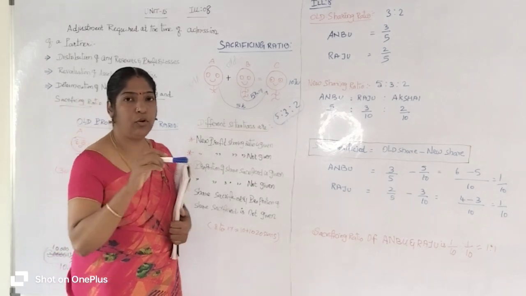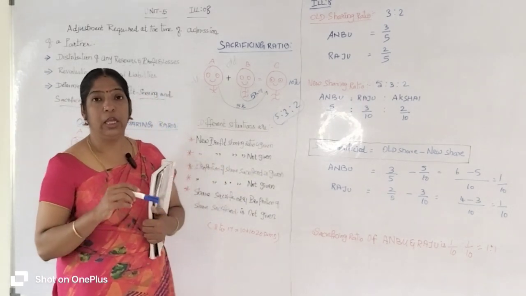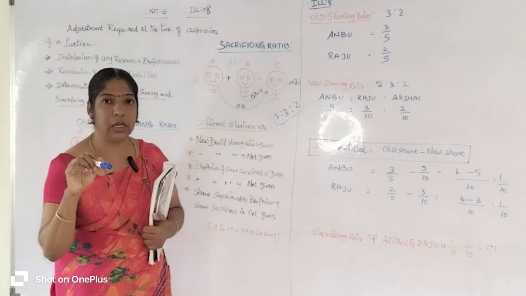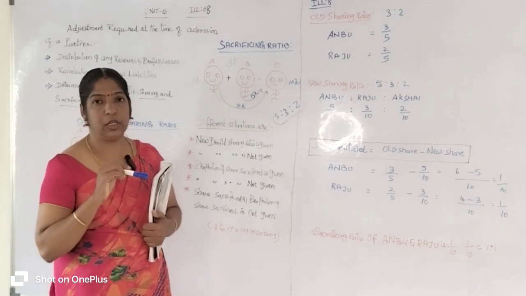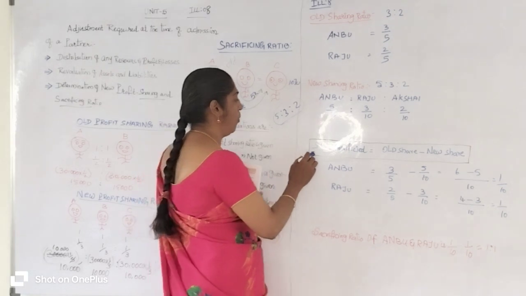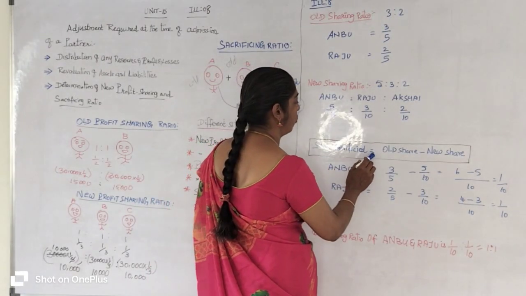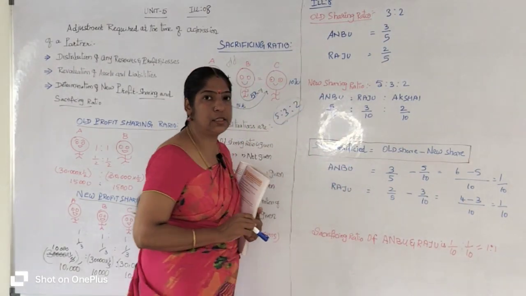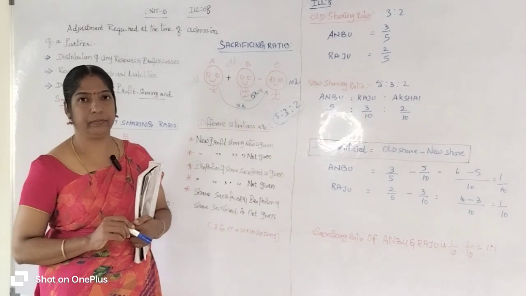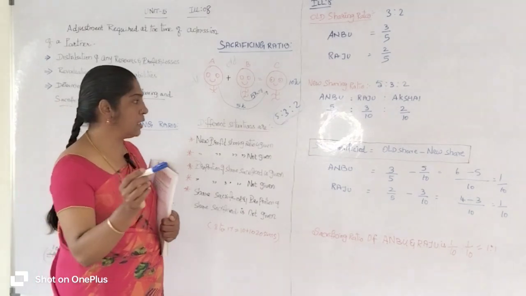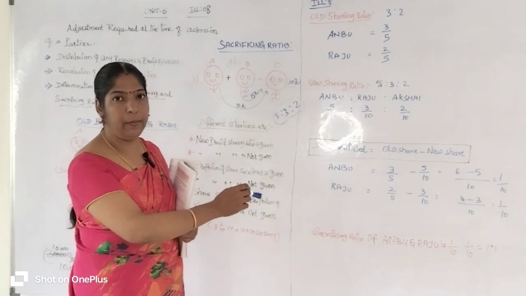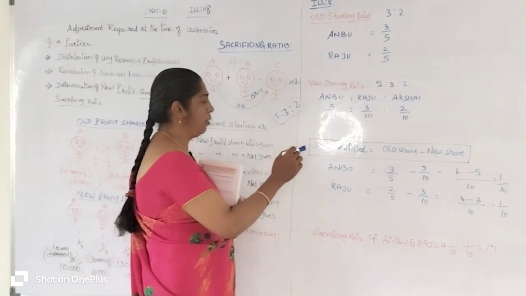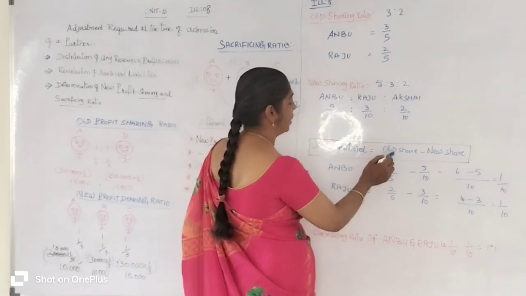Okay, now we are going to apply the format. What is the format? If they give the new profit sharing ratio and ask us to prepare the sacrificing ratio, the formula is share sacrificed equals old share minus new share. As per the format, we write the old partners' names, Anbu and Raju, and enter the old share.